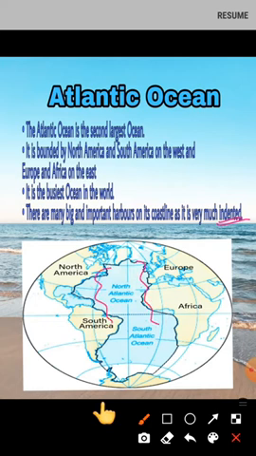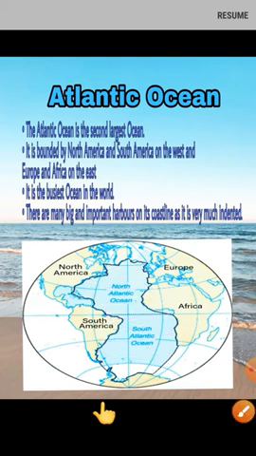Because of this indented coastline, it is very easy for ships coming from different parts of the continents to park for loading and unloading their goods. The ship can get a place anywhere to park. That is why we call it an indented coastline, where there is no need to construct a harbor or a port. The harbor itself is natural. That is also one of the reasons that has made this ocean the busiest ocean in the world.